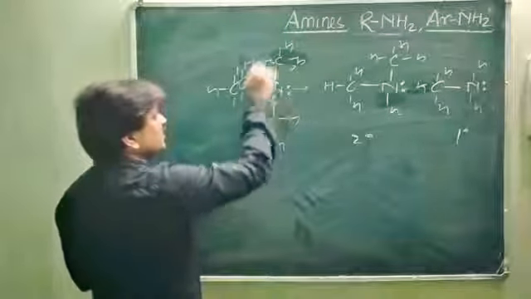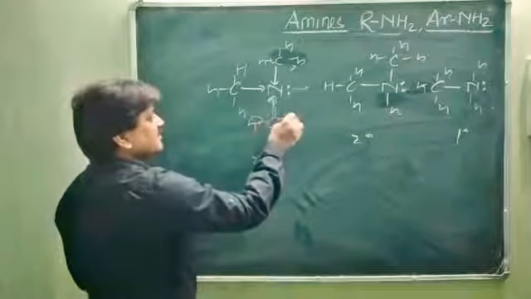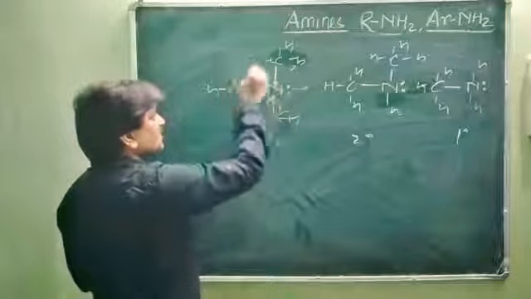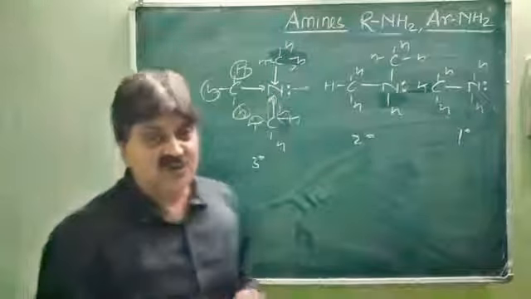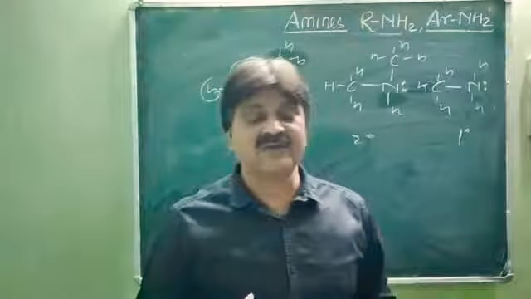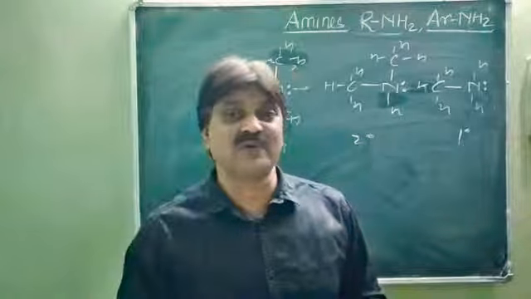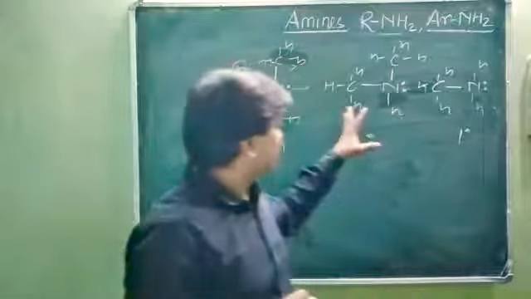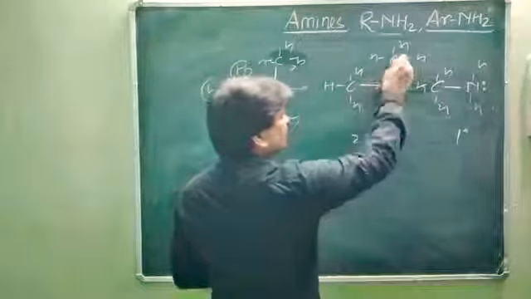There are three electron donor groups present. It means the nitrogen can get electrons donated from these methyl groups. So nine times it can donate the electron to the nitrogen. When nitrogen becomes more electron dense, it has more tendency to donate the lone pair of electrons. In the case of secondary amine, the plus I effect is shown by the two methyl groups.